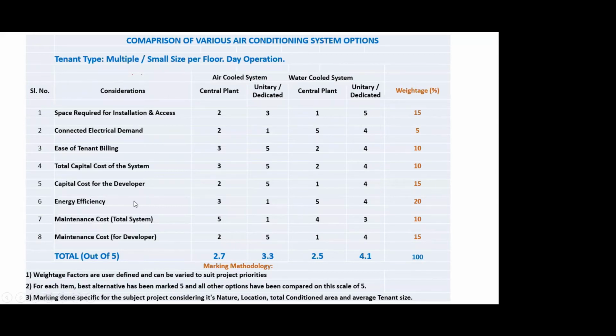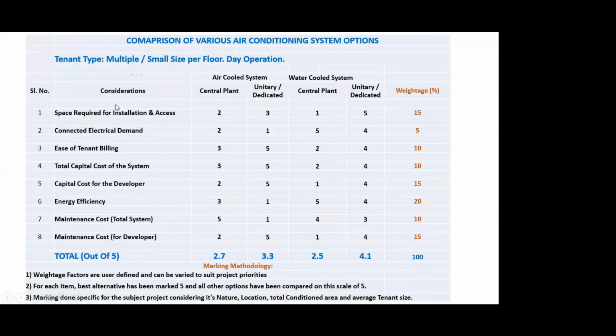Maintenance cost for the total system, and maintenance cost for the developer. Now, it basically means, suppose you have a central air conditioning system. Typically, the air handling unit, which belongs to or is located within the influence area of the tenant, he takes up the maintenance cost of that portion. However, the main plant, the chilling machine, the cooling tower, the pumps, they are a common facility, and generally the developer takes care of the maintenance. Now, depending upon your specific requirement, you can add or modify these considerations.